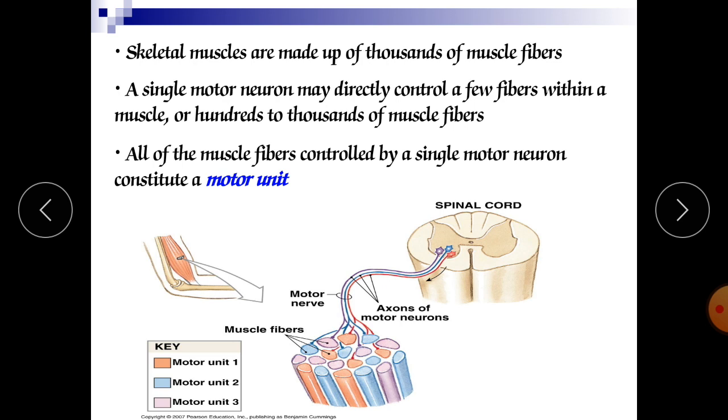Skeletal muscles are made up of thousands of muscle fibers. A single motor neuron may control a few fibers within a muscle, or hundreds of thousands of muscle fibers. All the muscle fibers controlled by a single motor neuron constitute a motor unit.